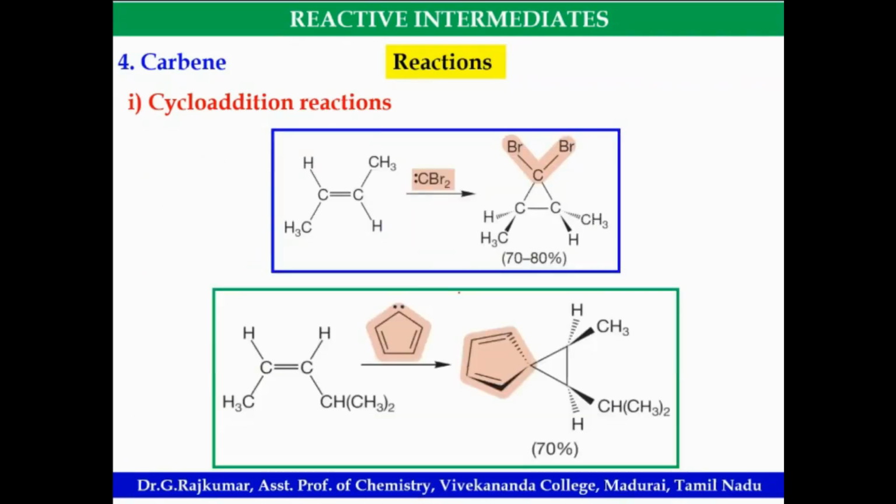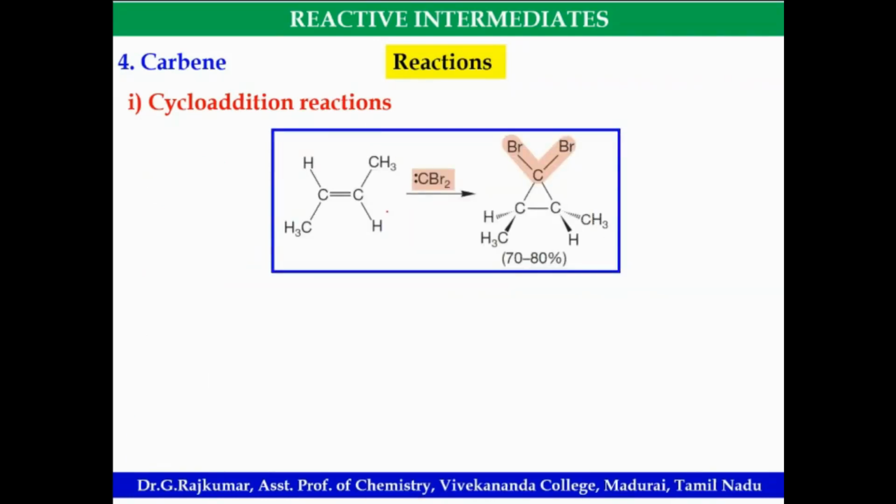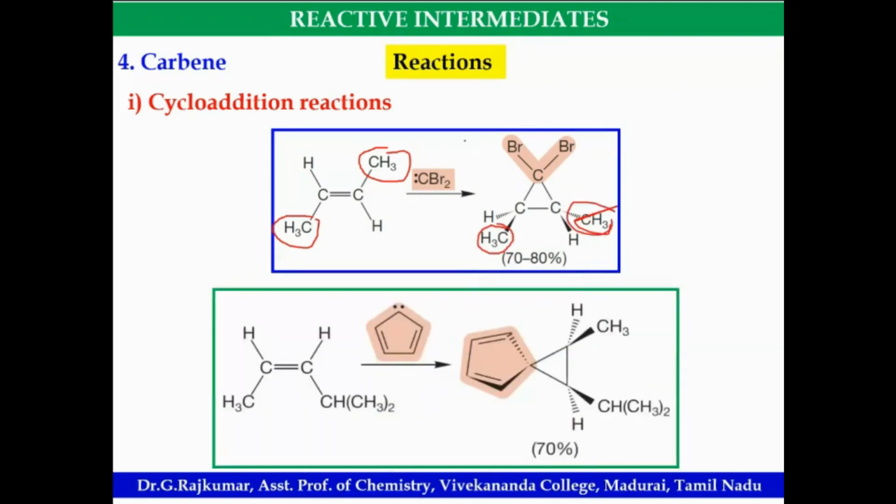Suppose, look at this. So this is a trans alkene. Am I right? Trans alkene, dibromocarbene, stereospecific reaction. Look at this. C gets 3, C gets 3. It should be trans. Similarly, here also you are getting this as the major product, singlet carbene.